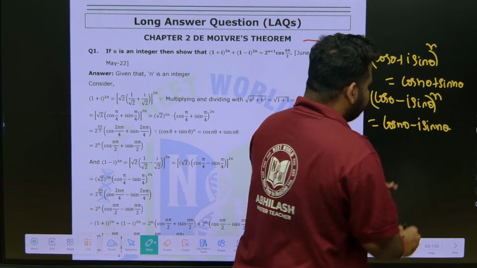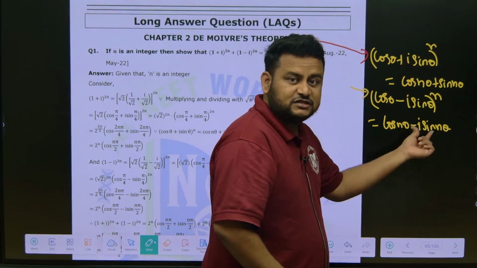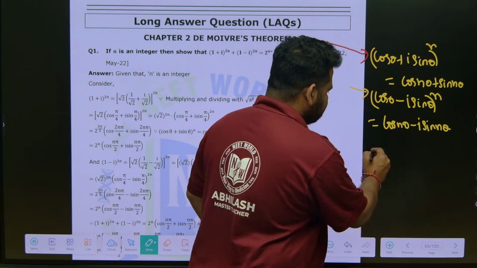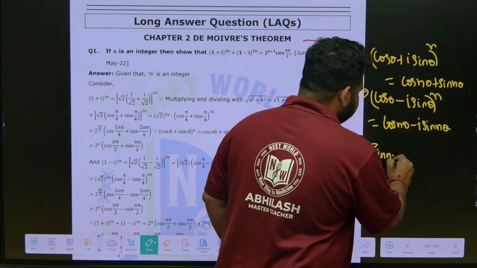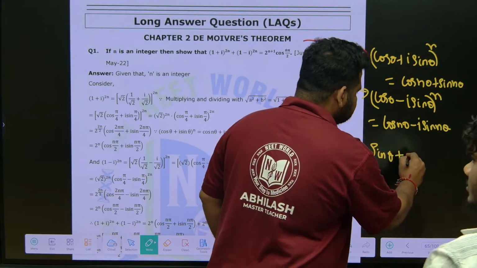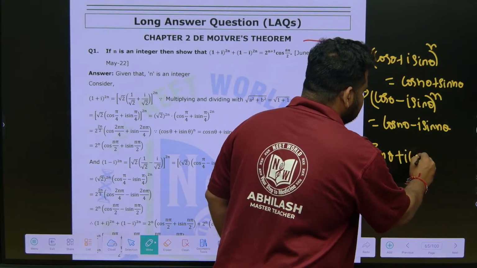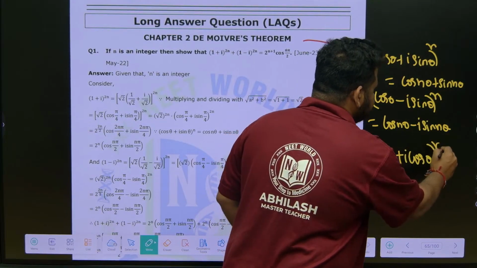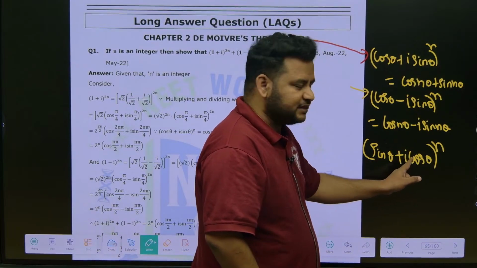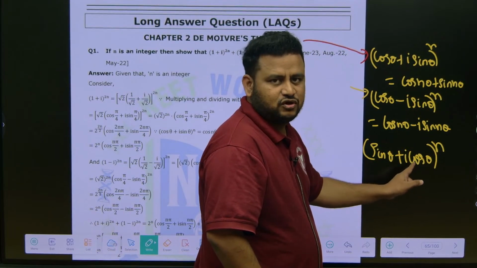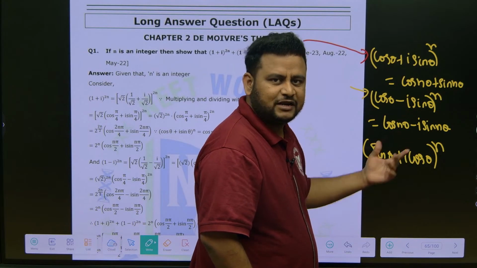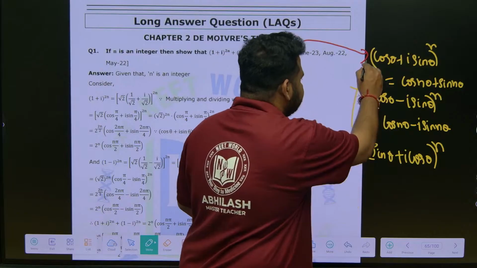So that means for the imaginary part, in front of it sin should be there. In the real part, always cos should be there. But if I take sin theta plus i cos theta, the whole to the power of n, will De Moivre's theorem be valid? Definitely not. Because in front of the imaginary part we are having cos. So we cannot solve it directly. So first we can modify, we can manipulate it to bring it to this form.